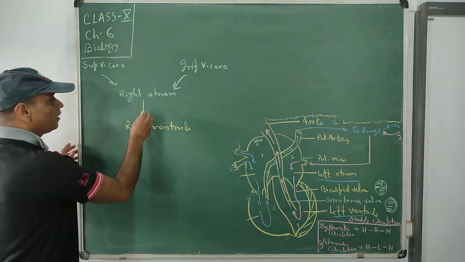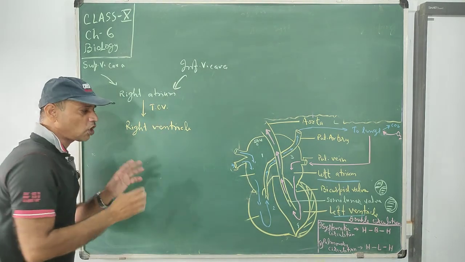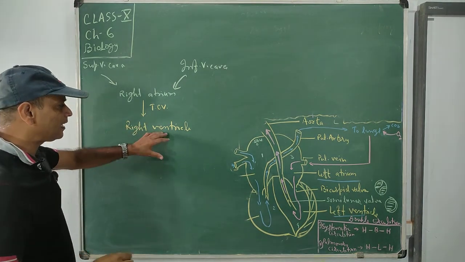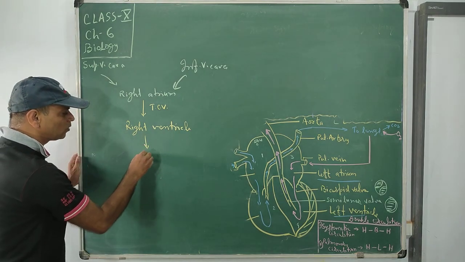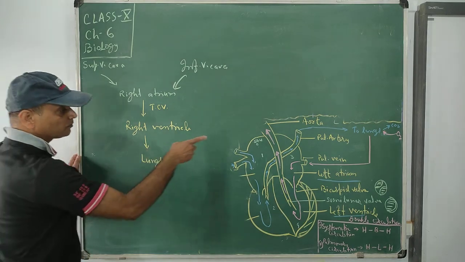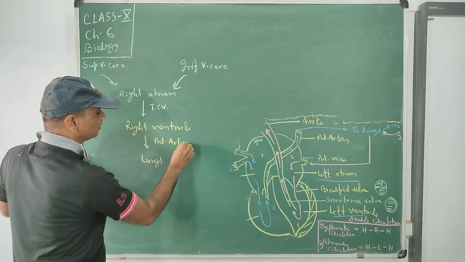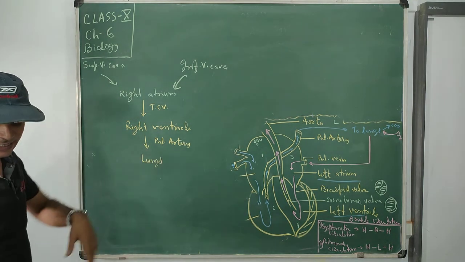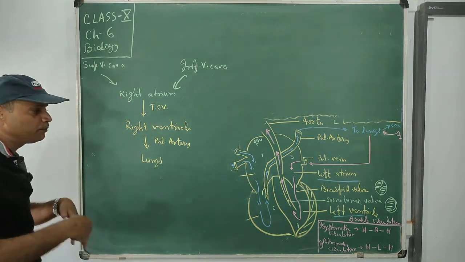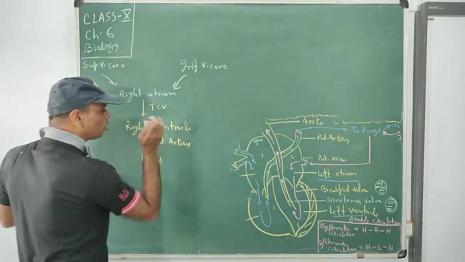through the tricuspid valve. It is a very strong valve having 3 flaps in it. After receiving the blood, the right ventricle sends it to the lungs through a pipe called the pulmonary artery. You know, an artery never carries impure blood, but here is the exception: the pulmonary artery can carry impure blood.